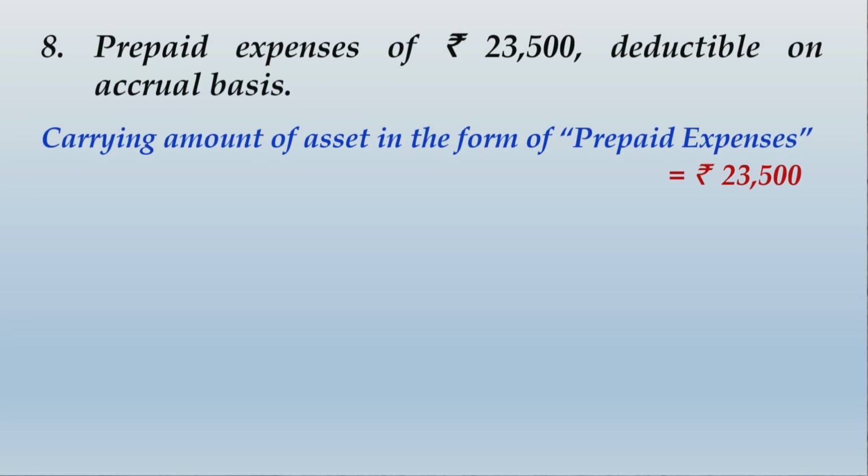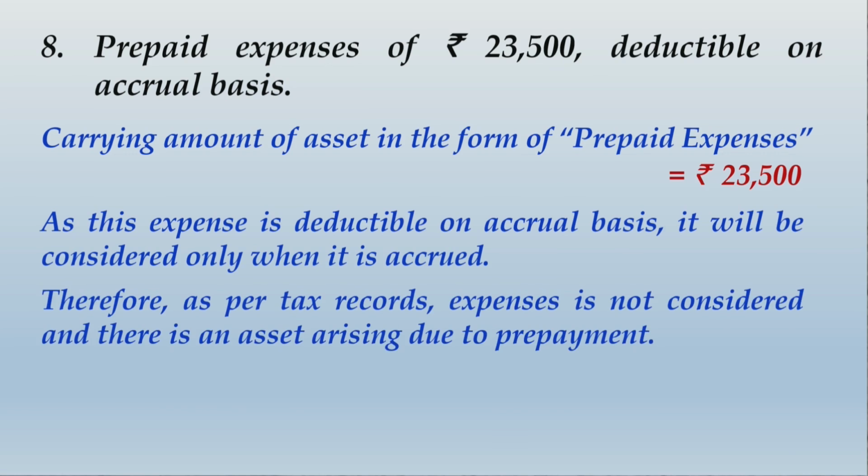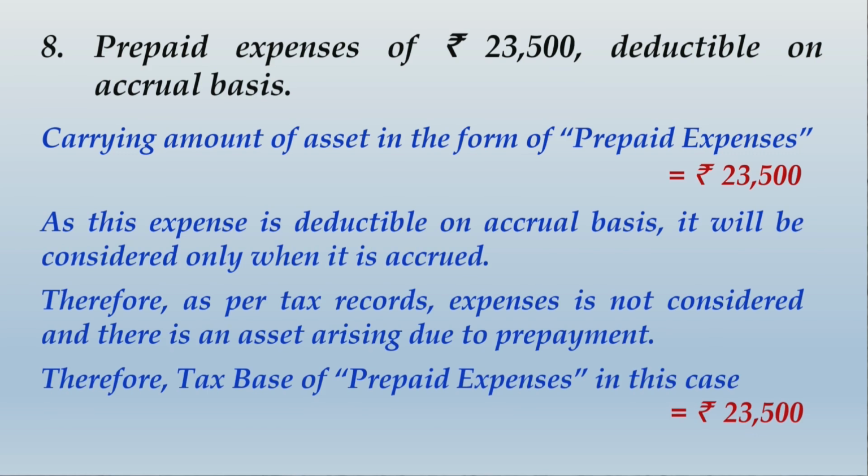So you can write carrying amount of asset in the form of prepaid expenses will be rupees 23,500. As this expense is deductible on accrual basis, it will be considered only when it is accrued. Therefore, as per tax records, expense is not considered and there is an asset arising due to prepayment. Therefore, tax base of prepaid expenses in this case equals to rupees 23,500. So please write up this whole thing and that will be end of the solution.